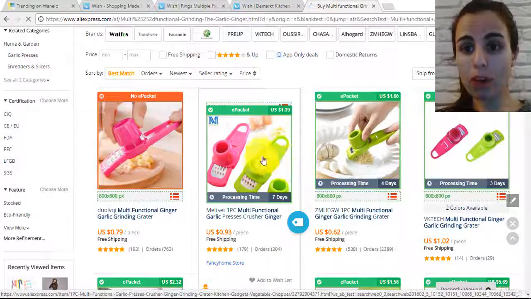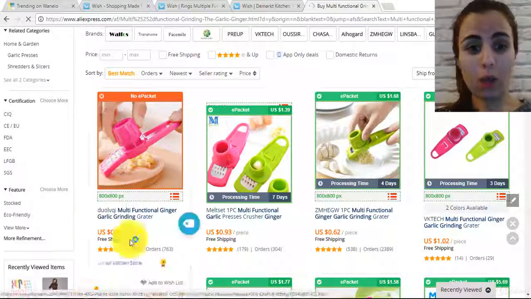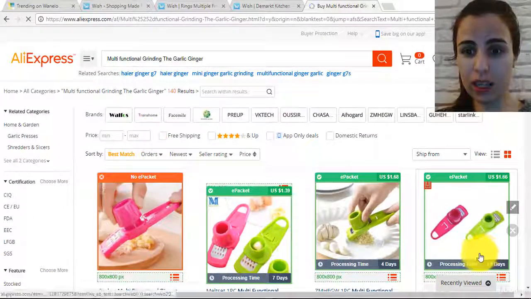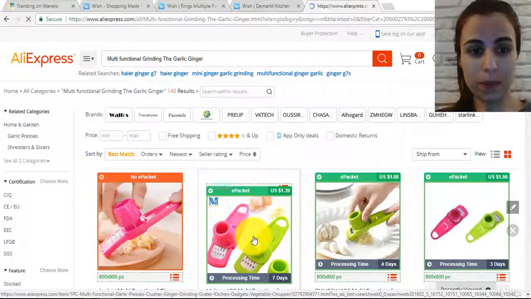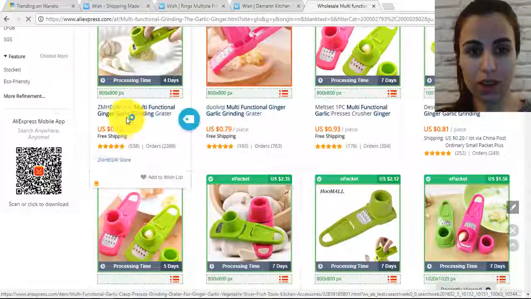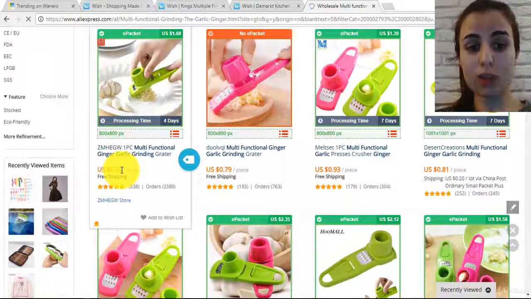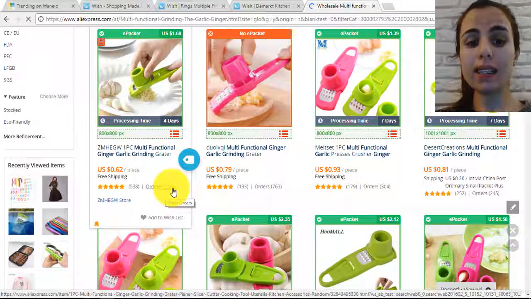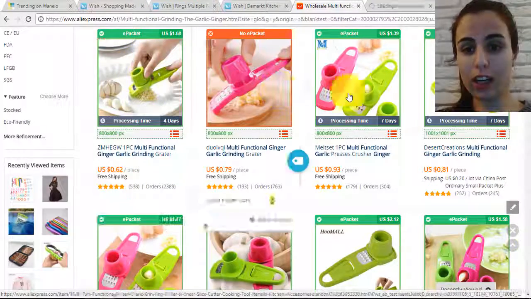This is with an e-packet option, for example. This is with an e-packet option also. I'm going to put the orders in here to make sure that I'm getting the ones with the highest orders. So here you can check that this item, for example, is for $0.62. It was ordered 2,389 times. It has a very high rating. I'm going to click on it.